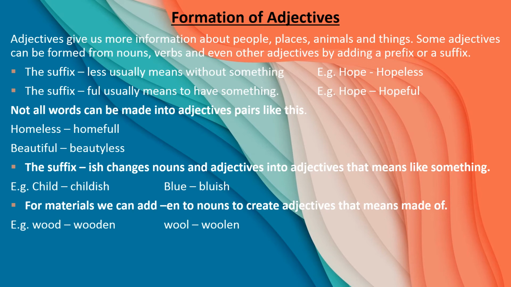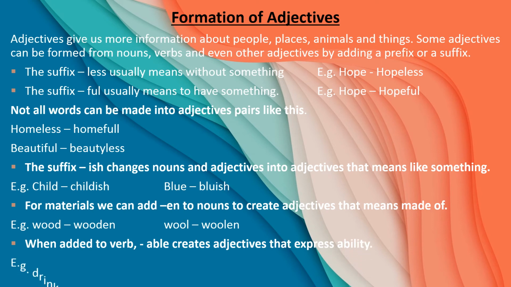The suffix ish changes nouns and adjectives into adjectives that mean like something. Example: child, childish; blue, bluish. Here, children, child is a noun. When we add ish, it becomes an adjective. Blue is already an adjective, we add ish and it becomes another adjective.